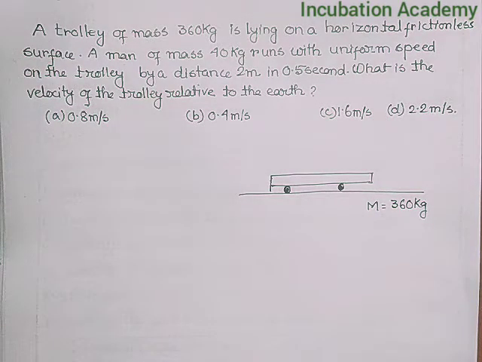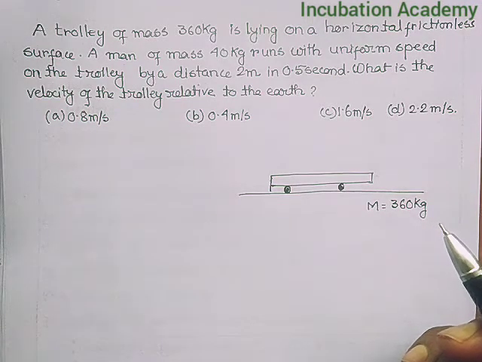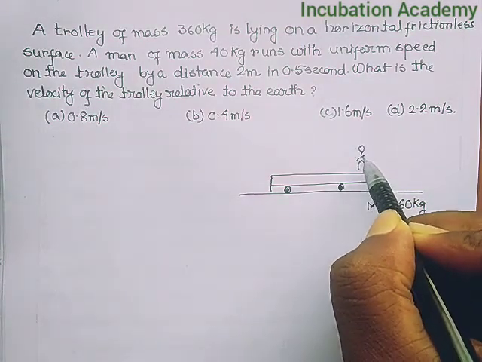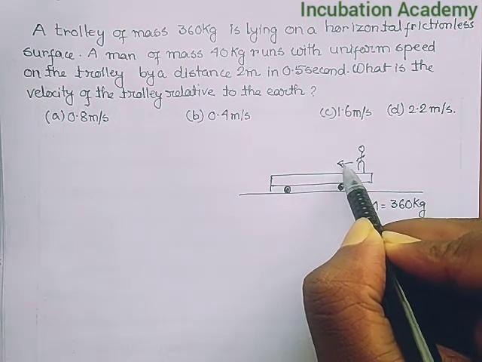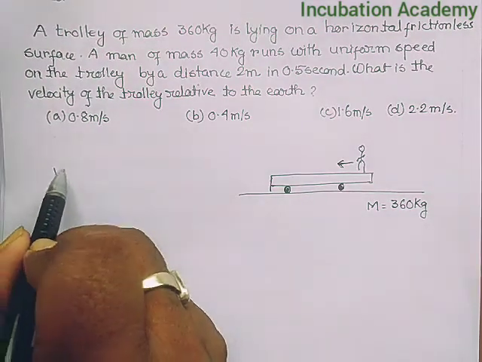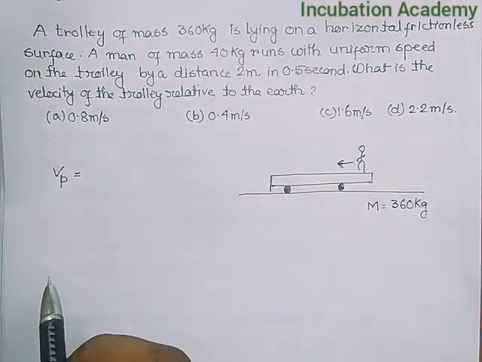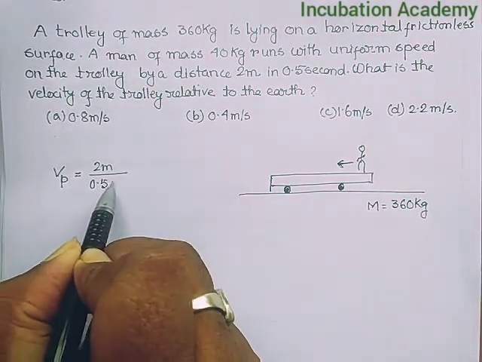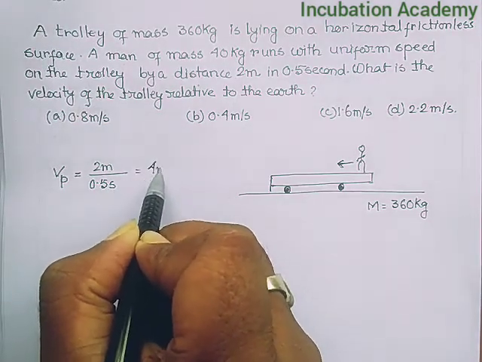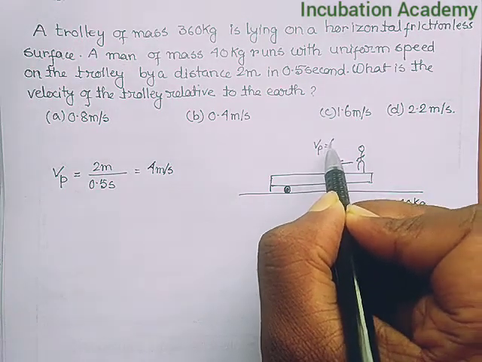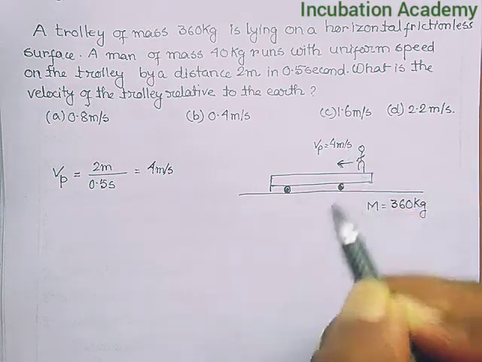A man of mass 40 kg runs with a uniform speed on the trolley by a distance of 2 meters in 0.5 second. So let us consider this is the person. The person is moving in this direction, and the velocity of the person, let us denote it by Vp, is 2 meters divided by 0.5 second. So the answer will be 4 meters per second. The person is moving in that direction with a velocity of 4 meters per second.